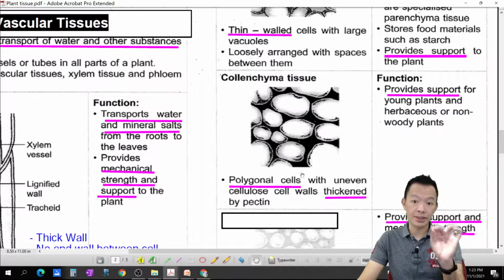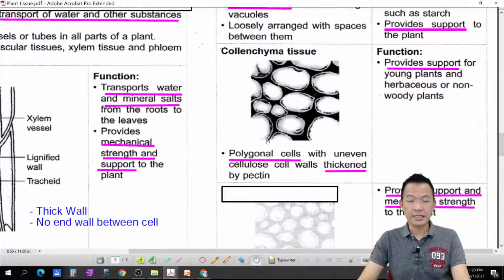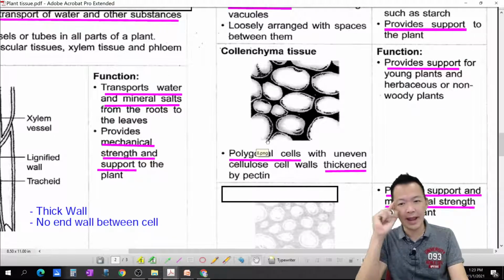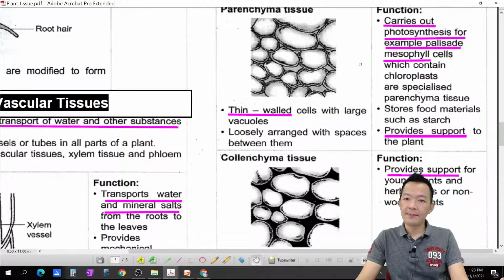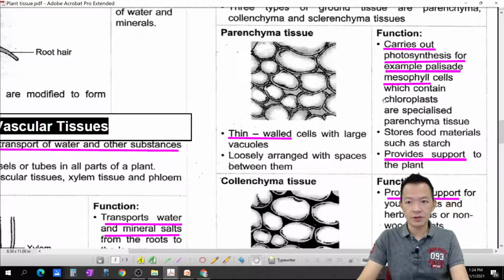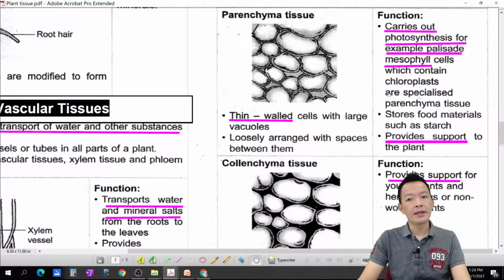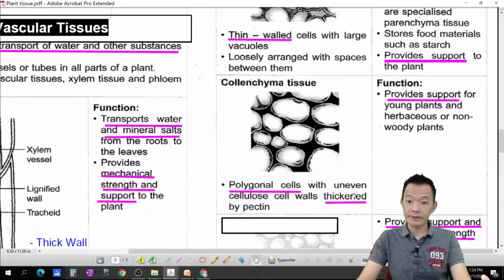Okay? How you know? Normally, when they're drawing the cell having the shape, 有形状的, polygonal, 六角形的形状还是7、8角形的形状 don't care, and the wall thicker, 它的墙壁会比较厚, collenchyma. For parenchyma tissue normally they're having the chloroplast, they can conduct the photosynthesis, 他们进行光合作用, they also provide support. Collenchyma, the wall thicker, 它的细胞大致上有形状, they provide support.